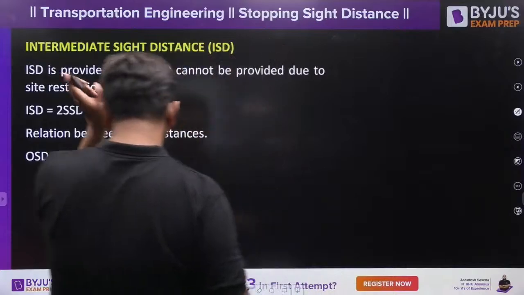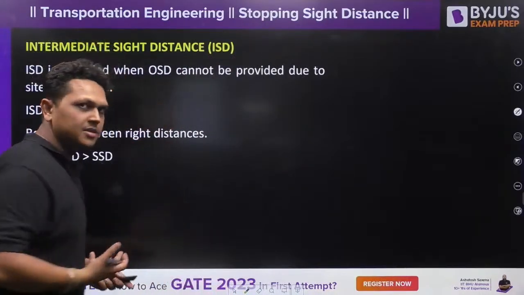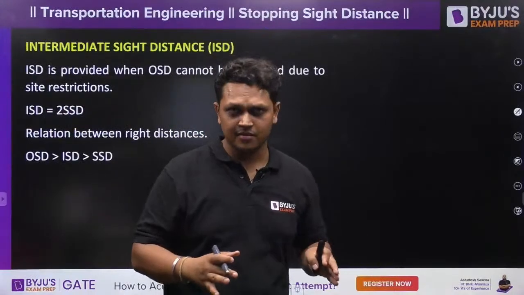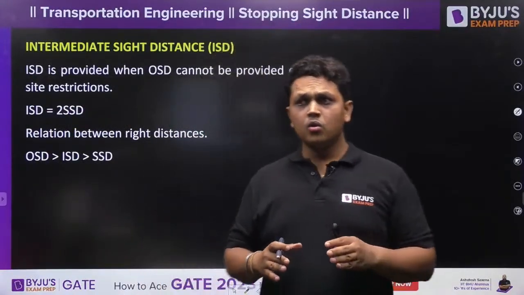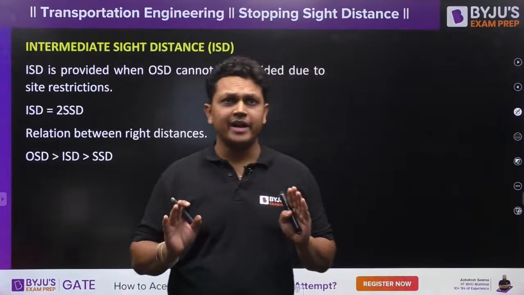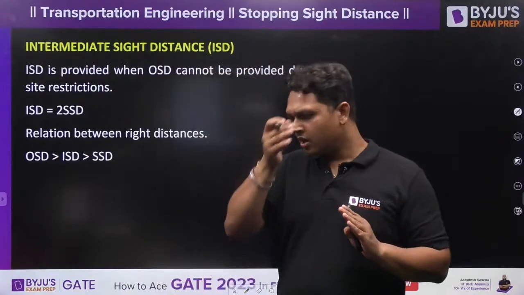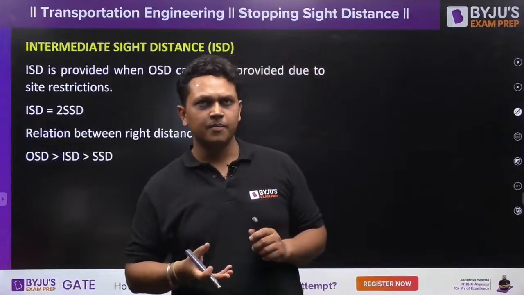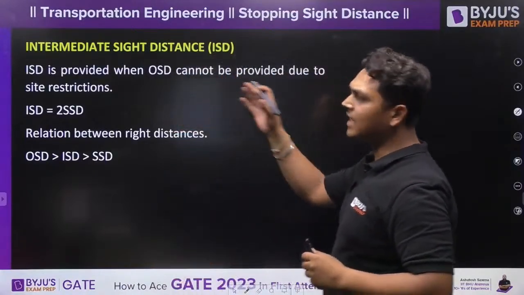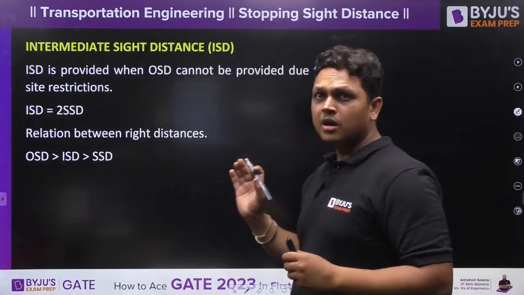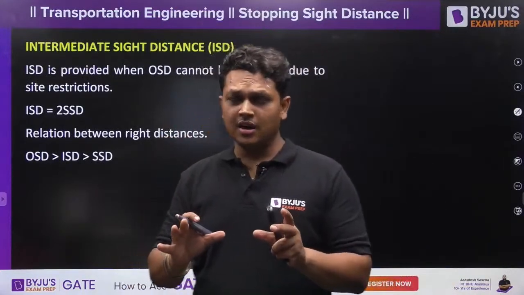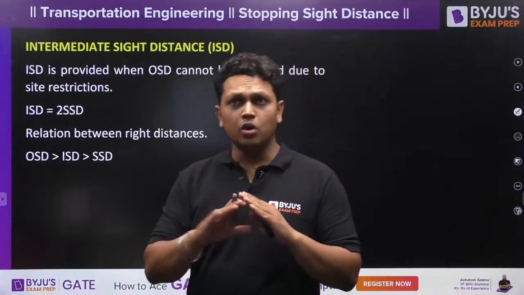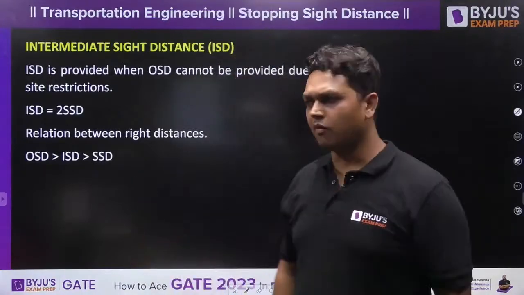Okay, then what is intermediate sight distance? Intermediate sight distance is your adverse case, where you are not at all able to provide any overtaking sight distance. In order to allow some amount of overtaking, you will provide intermediate sight distance. You have no choice, you have to give some space for the overtaking purpose.